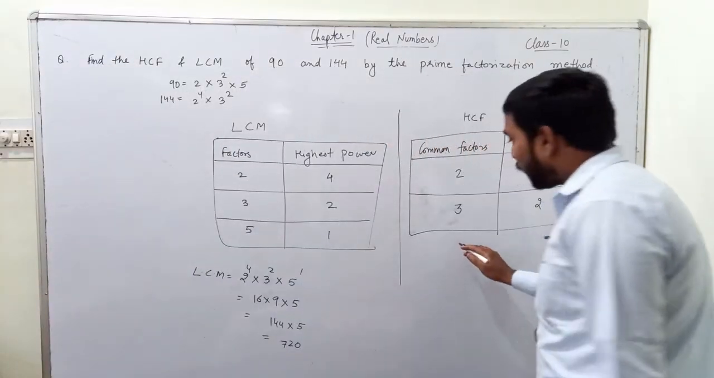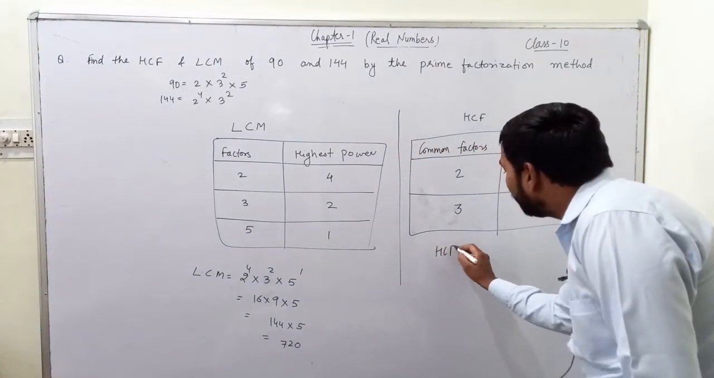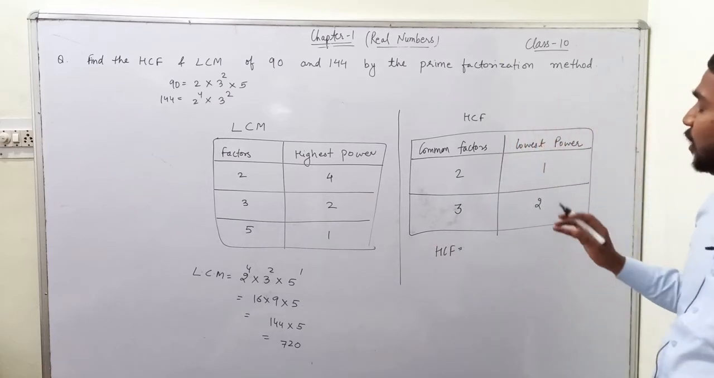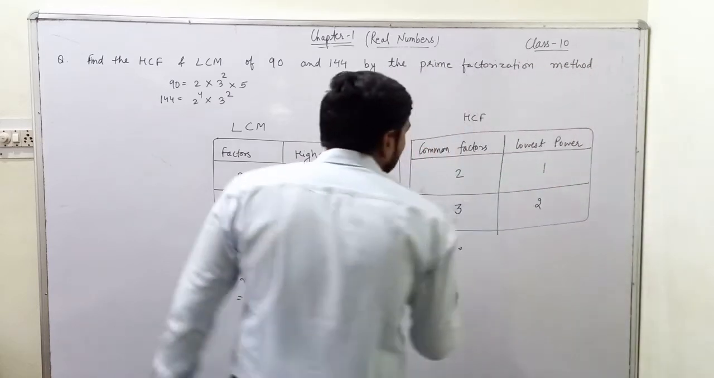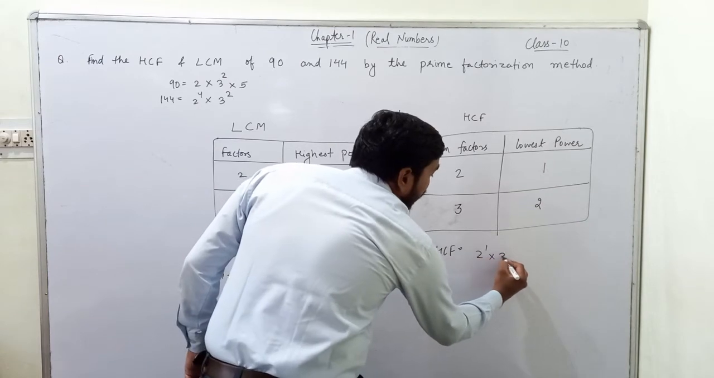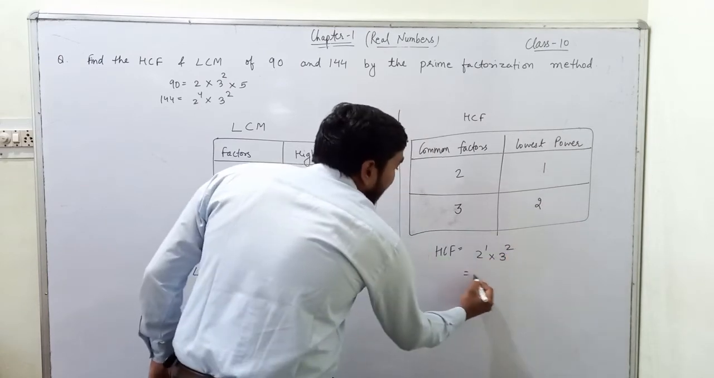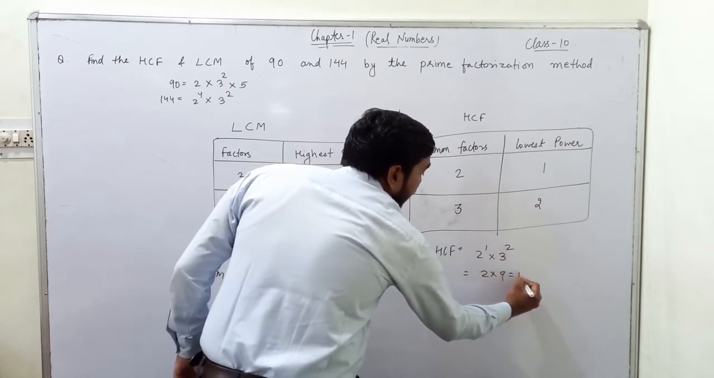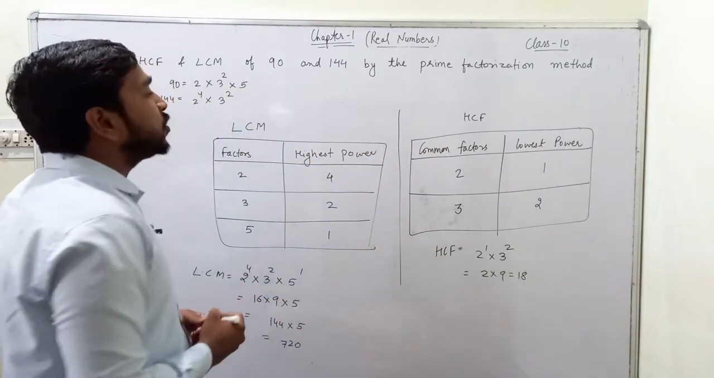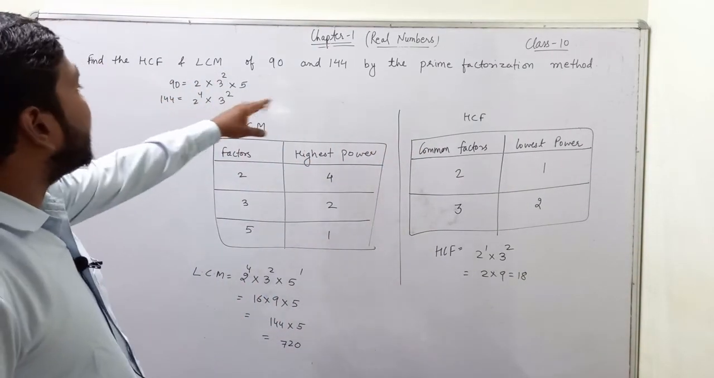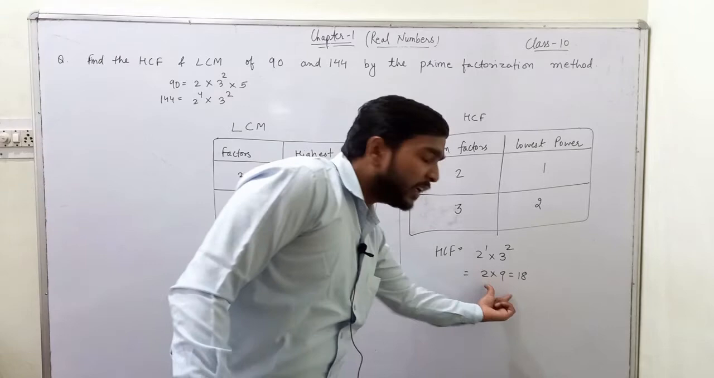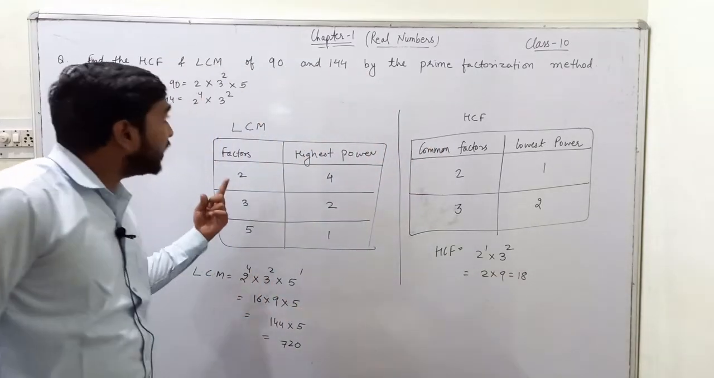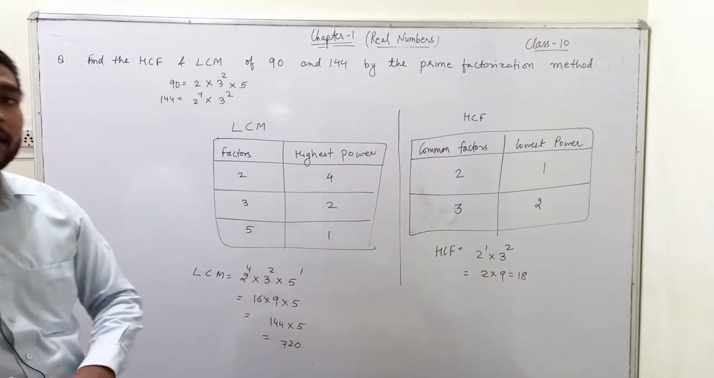Now, to find the HCF, we will do exactly the same thing. We will write 2 power 1 into 3 power 2. That is 2 times 9, which will be equal to 18. So the HCF of 90 and 144 is 18 and the LCM of 90 and 144 is 720.